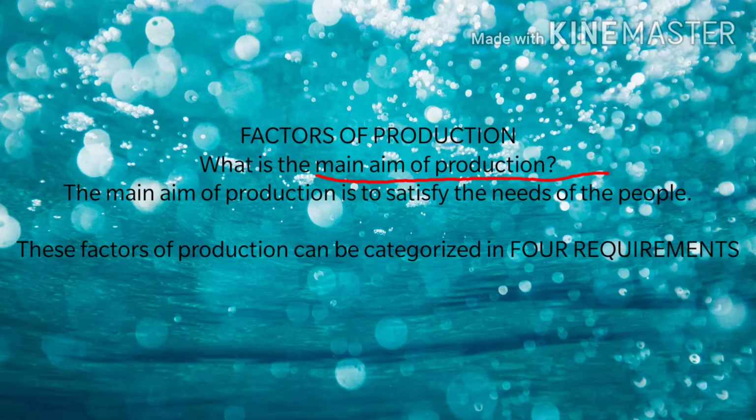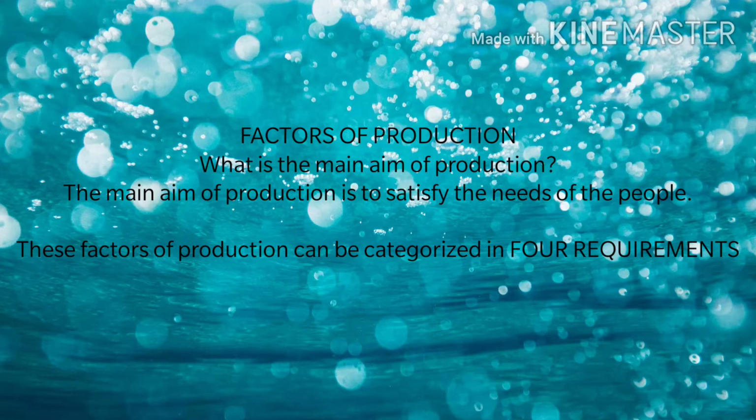Why do people produce? They produce because they want to satisfy the needs of the people. Every activity that has been done, it has been done in order to satisfy the needs of the people. We will talk about the factors of production, and these factors can be categorized into four requirements, which we will study in the next slide.